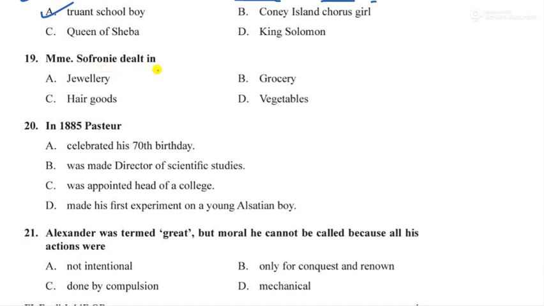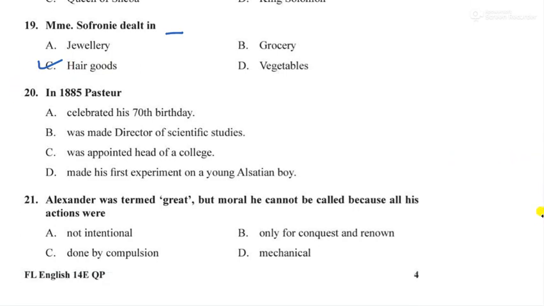Okay. Next, question number 19. Madame Sofronie dealt in dash. This also belongs to the same chapter, The Gift of Magi, where Della went to sell her hair. So she dealt in hair goods, correct? So option C is the right choice. Question number 20.